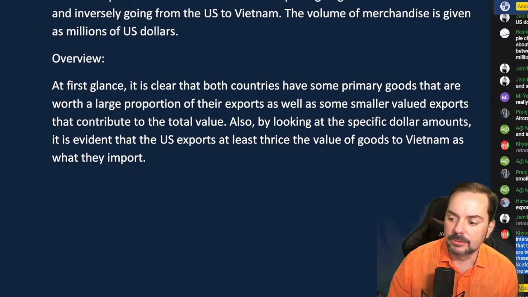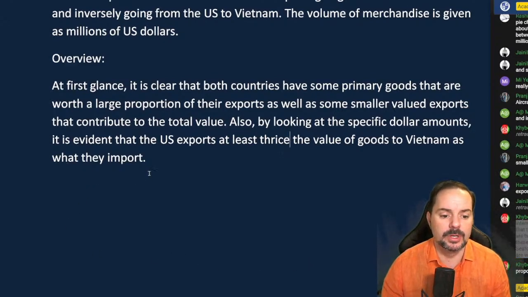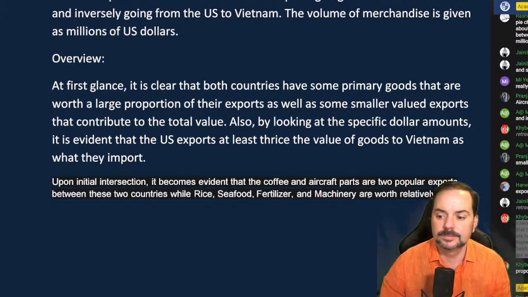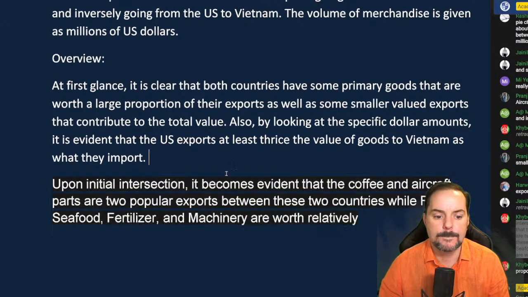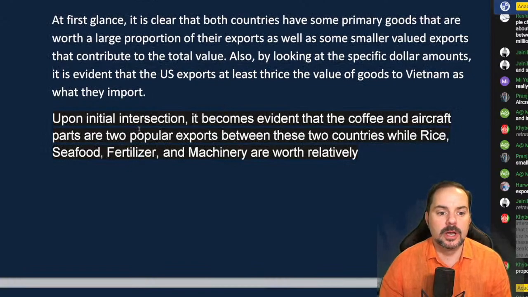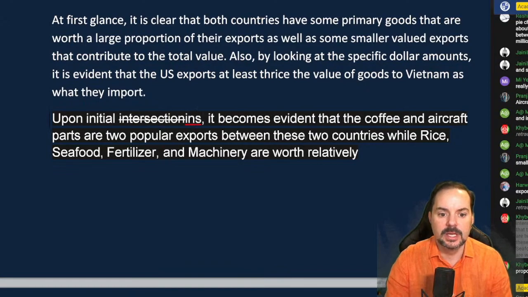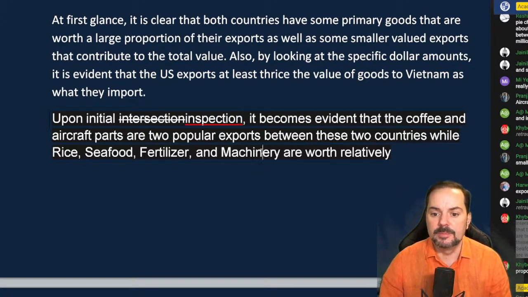Kyber, let's see what Kyber wrote. So this is what Kyber wrote here. Kyber writes, upon initial intersection. It's not intersection, so careful with your words here, Kyber. Make sure you've got the right word. Inspection. It becomes evident that coffee and aircraft parts are 2 popular exports between these 2 countries.